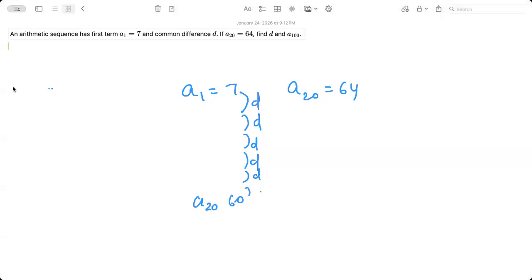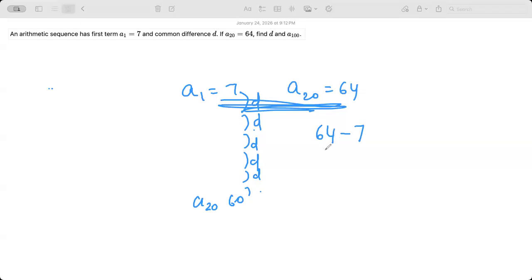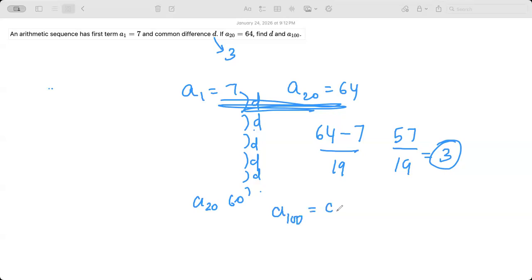Let's see this one. There are 19 terms, right? So 64 minus 7, that difference, has 19 common differences in it. So 57 by 19 is 3, so the common difference is 3. Now I have to find the 100th term: a1 plus (n minus 1) times d. n is 100, so 99 times d plus the first term. 99 times 3 is 297, plus 7 is 304.